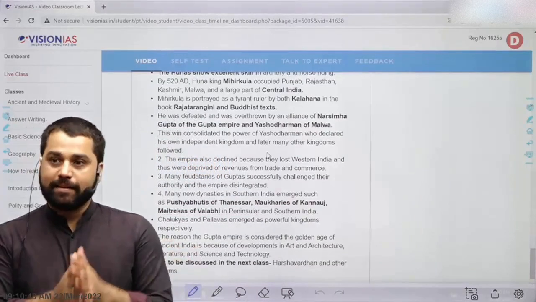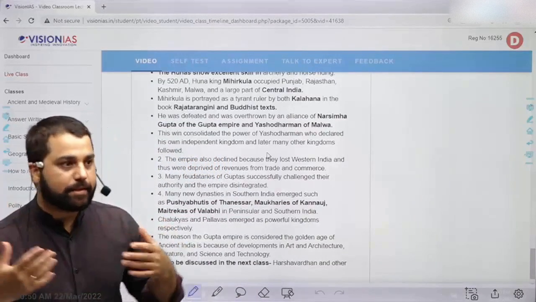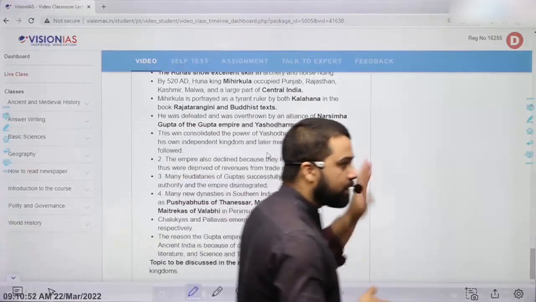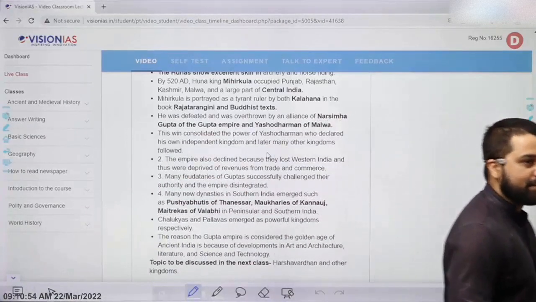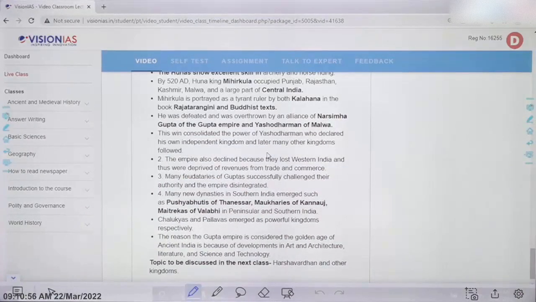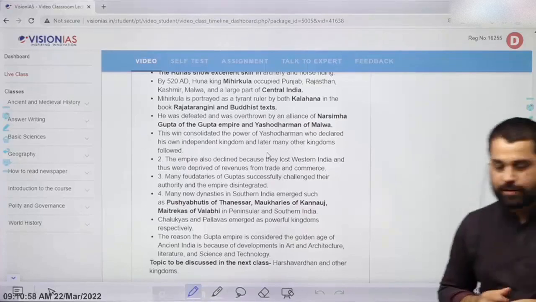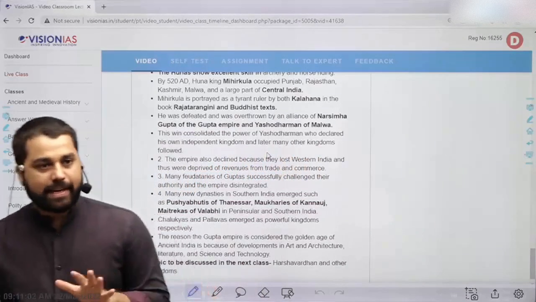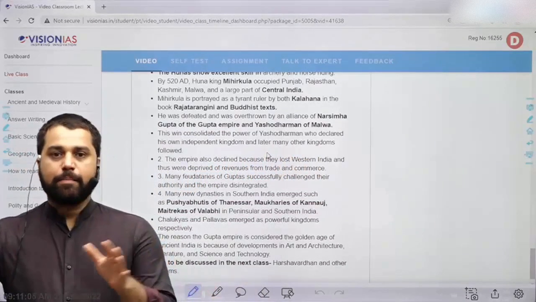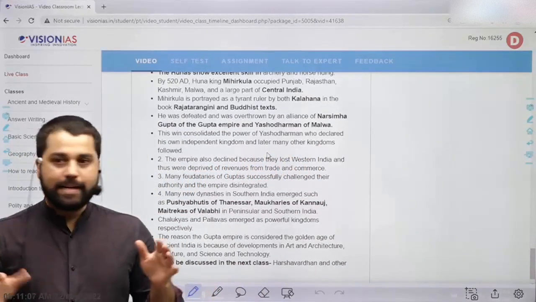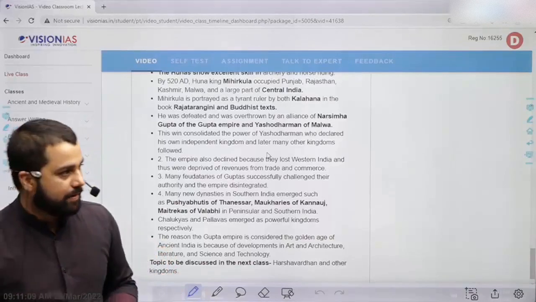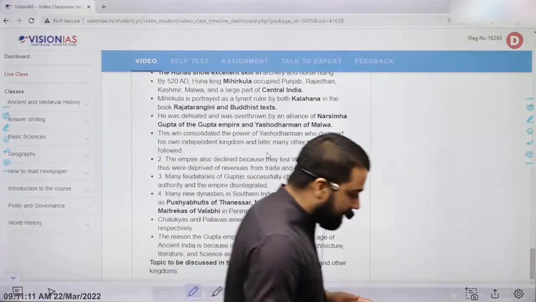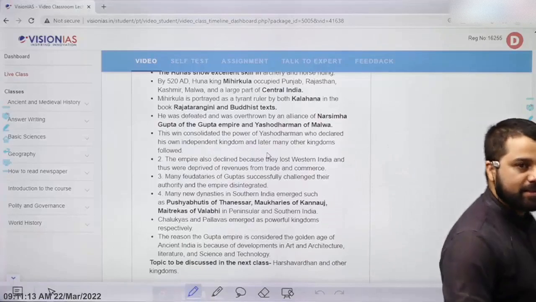For example, Harshvardhan ruled till about 647 AD in the northern part of the country. He tried to win over the south, but he could not. After 650 AD, from 800 AD onwards, we will enter what we call early medieval India. Early medieval India I will talk about as part of the ancient history class itself.